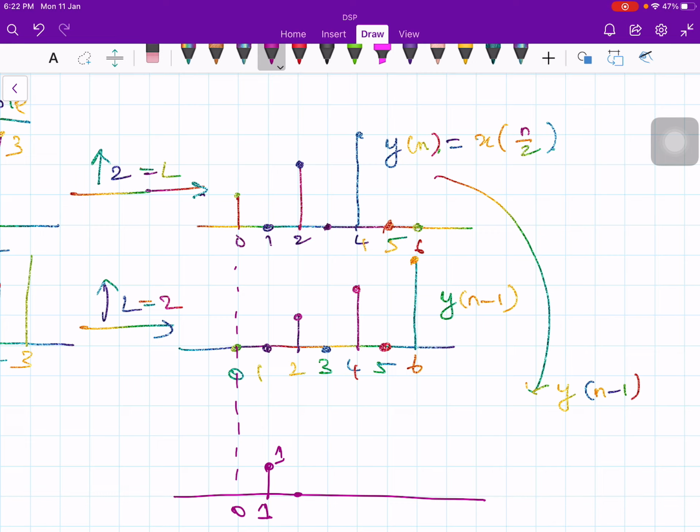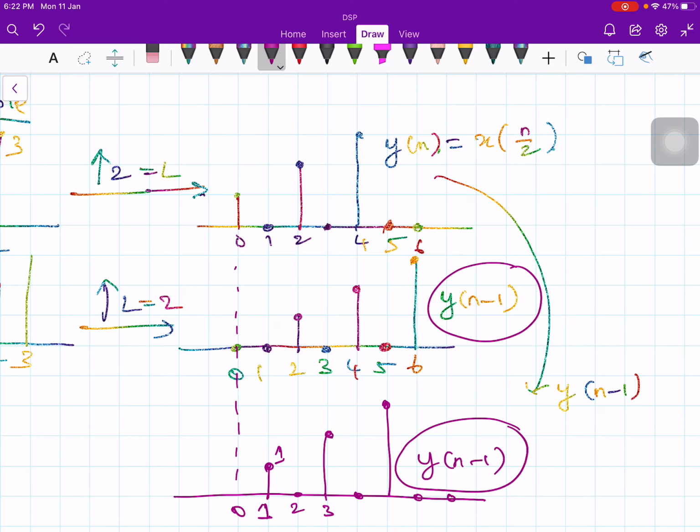At 3 it becomes 2, 4 no value, and at 5 it becomes 3, and so on and so forth. This is y of n minus 1, and the other is the upsampled x of n minus 1. Are they same? No, they are not same. Therefore an upsampler is a time varying system.